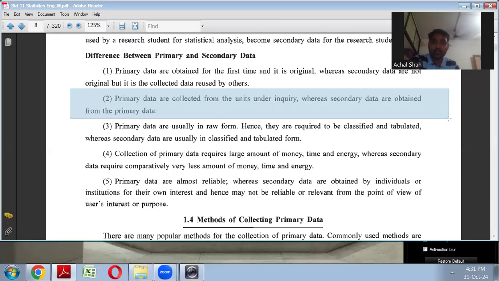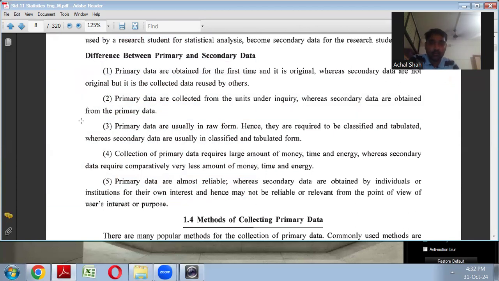Primary data are collected from the units under inquiry. Direct inquiry is there and then after the data is collected, whereas secondary data is obtained from primary data. Primary data, basically it is in raw form. This difference is based on how the data is. Raw form means what? It is not classified, it is not tabulated. Right? It is just collected. And then after it is tabulated in proper form.